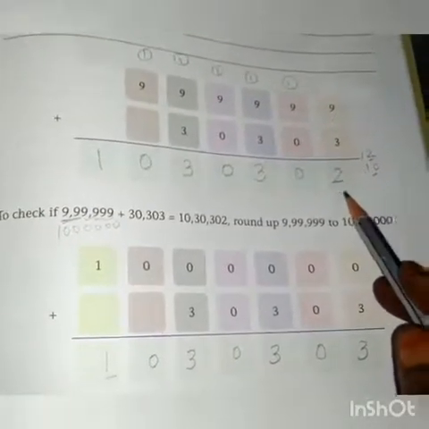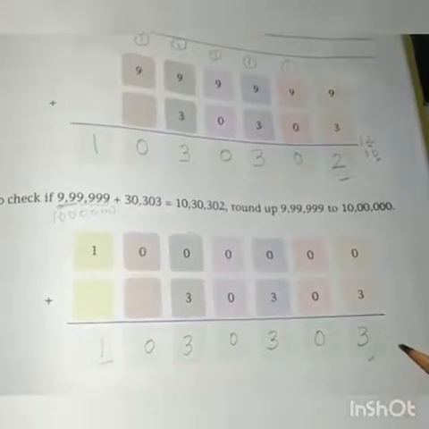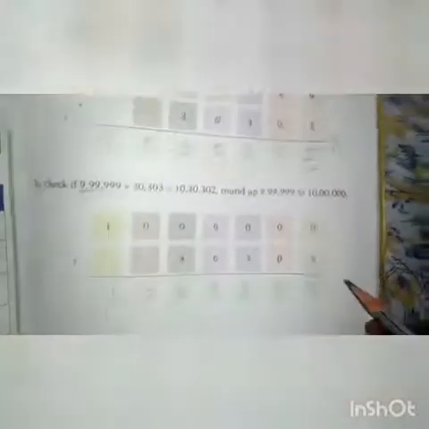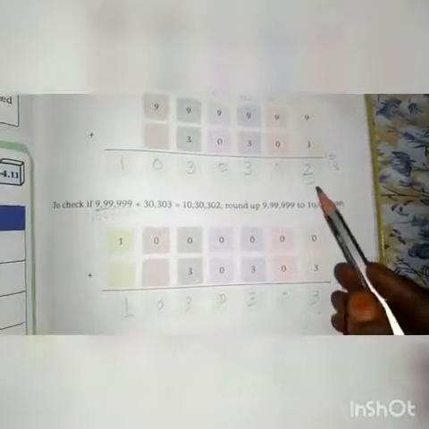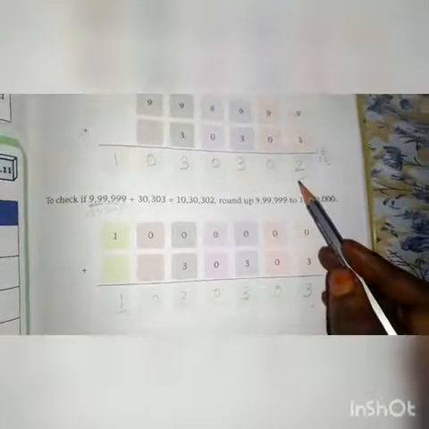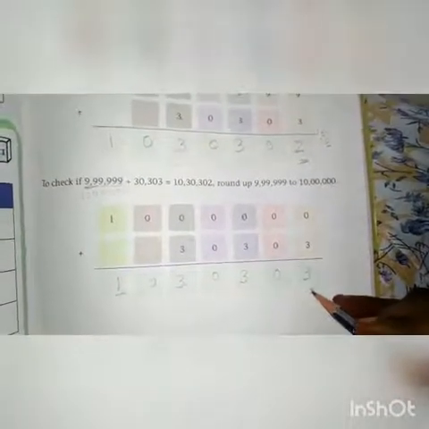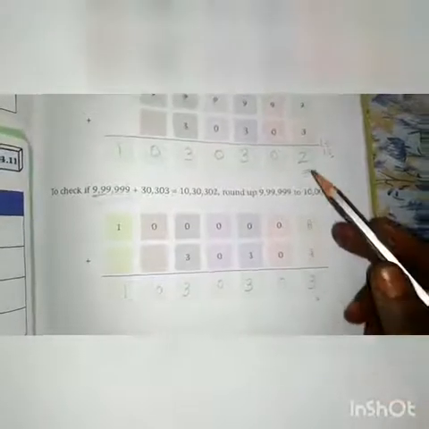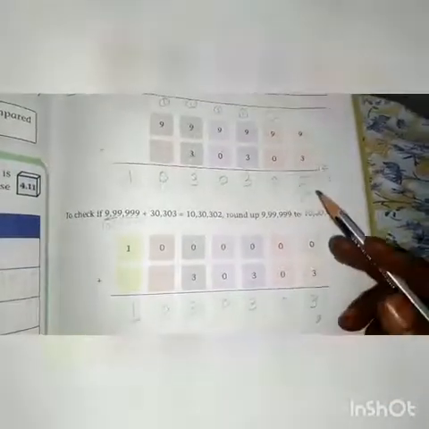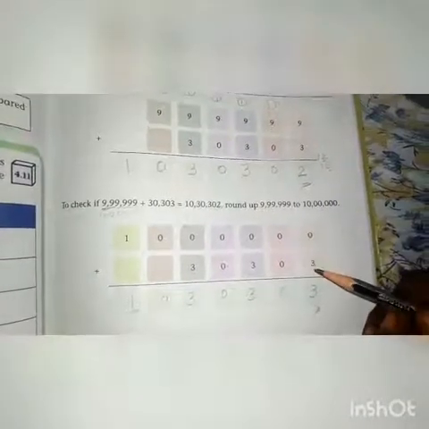See here, in the ones place 2 is there. Here in the ones place 3 is there. Compared to normal addition and round off addition, we got approximately the same value. Just in the ones place the value was different. In the ones place 2 is there in normal addition, and 3 is there in round off addition. Apart from the ones place, all the remaining values are the same. So both normal addition and our round off addition are equal.